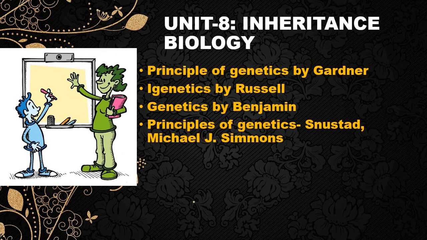Now the 8th unit is inheritance biology, which we mainly call genetics, and there are so many good books for this unit. The first book you can prefer is Principles of Genetics by Gardner. I think I have been reading this book since my bachelor's. The next book is iGenetics by Russell. Again this is also a very good book. Genetics by Benjamin, this is also a very good book. Principles of Genetics by Snustad and Simmons, this is again a very good book.